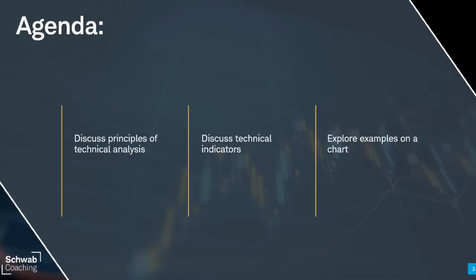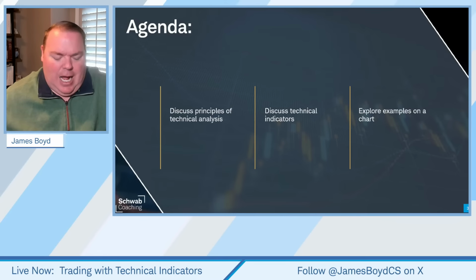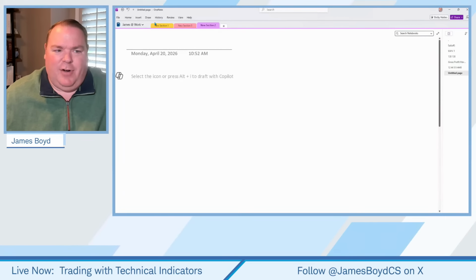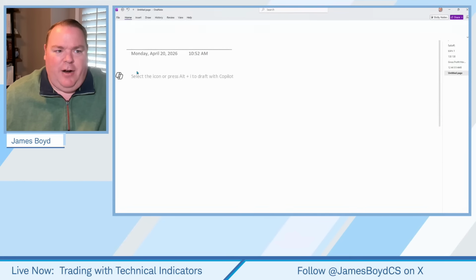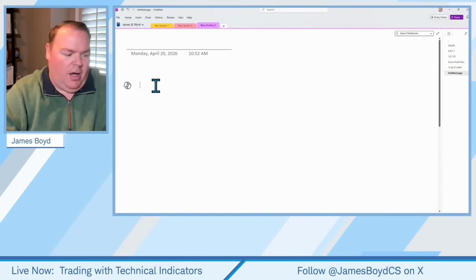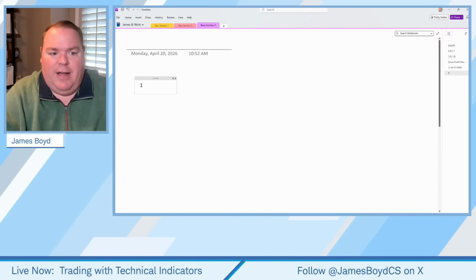I'm going to use Microsoft OneNote for our example. Now, I'm just going to hop right into these 5 examples. As we do this, I'm going to show the chart of a couple examples. So I want to first write this out right here, and I'll capitalize this. I want to first state what those 5 are.